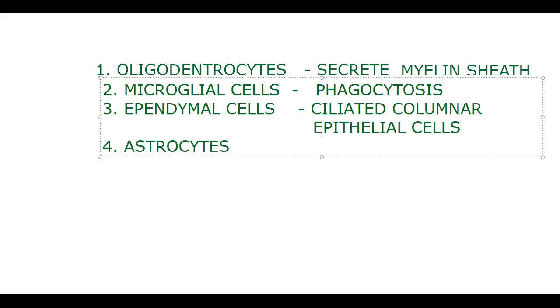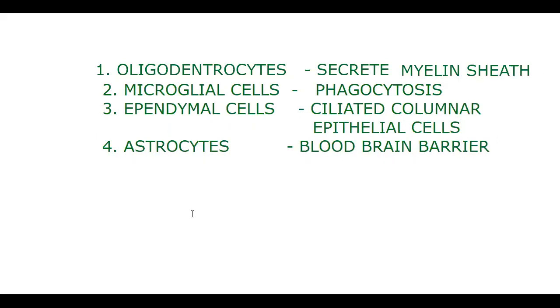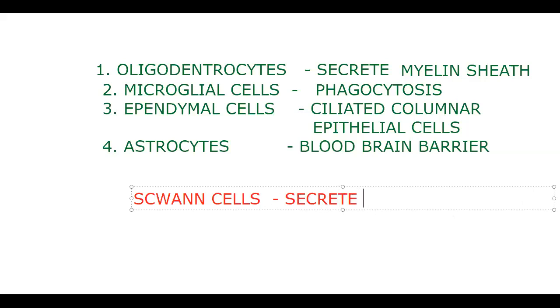A single line to be remembered: they act as the blood-brain barrier. Next, the cells of the PNS. We have only two: Schwann cells and satellite cells. Schwann cells secrete myelin sheath.